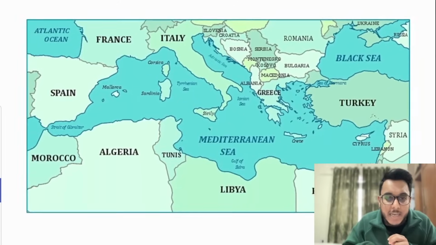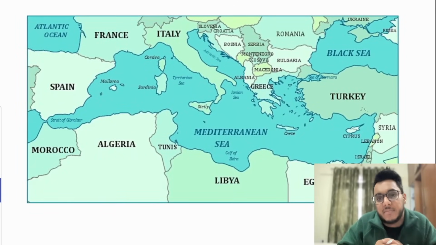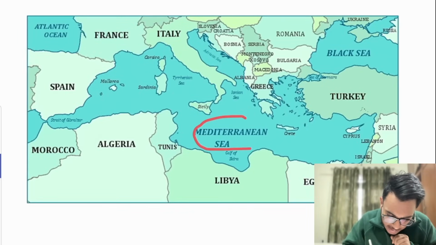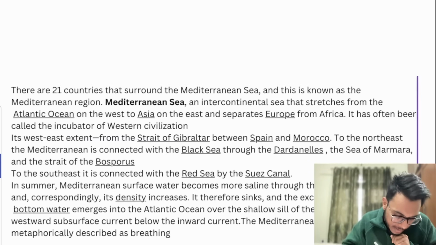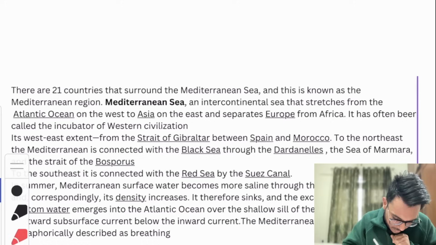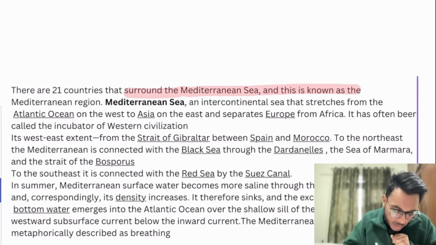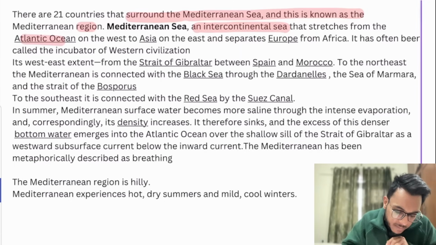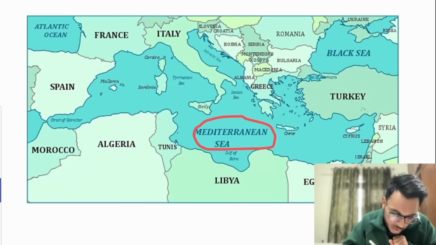So now, guys, in mapping today, we are going to see the Mediterranean Sea. Here we can see the Mediterranean Sea. There are 21 countries that surround it, and this entire region is called the Mediterranean region. It is an intercontinental sea bound by continents, which stretches from the Atlantic Ocean on the west to Asia on the east, and it also separates Europe and Africa.